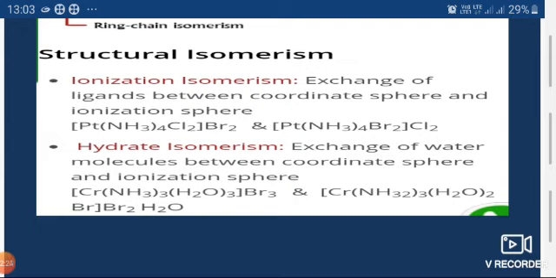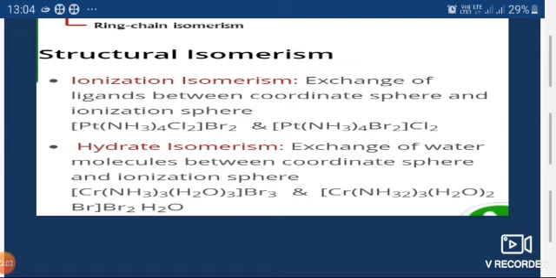This definition is quite hard to understand, so note another definition: the species that have the same molecular formula but differ in the number of water molecules inside the coordination complex and outside the coordination complex.